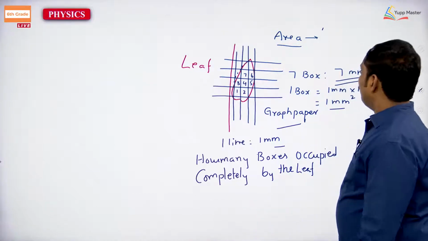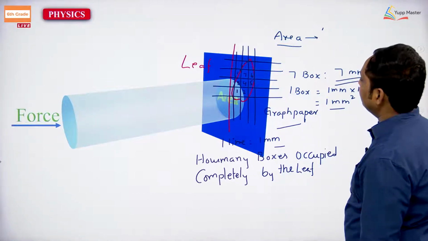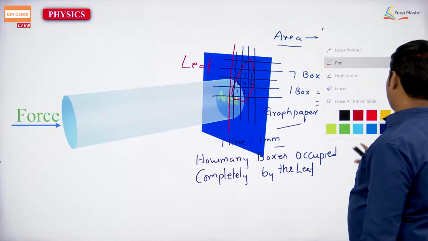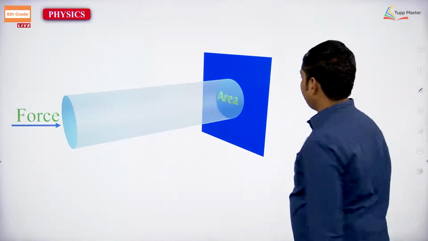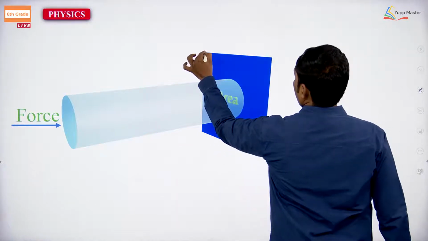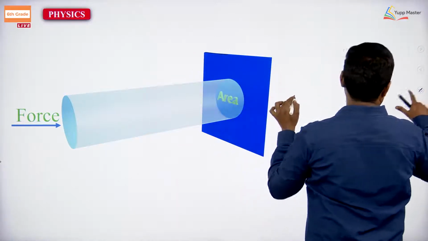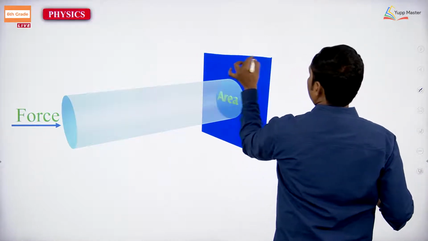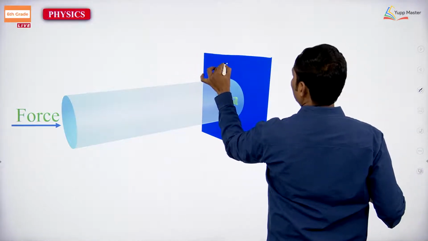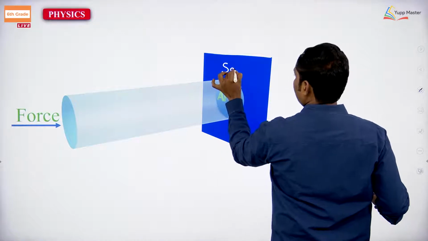Now, shall we go for the next one? All right. Hello students, just you can take that. This is a square. This is one square. This is going to be a square.